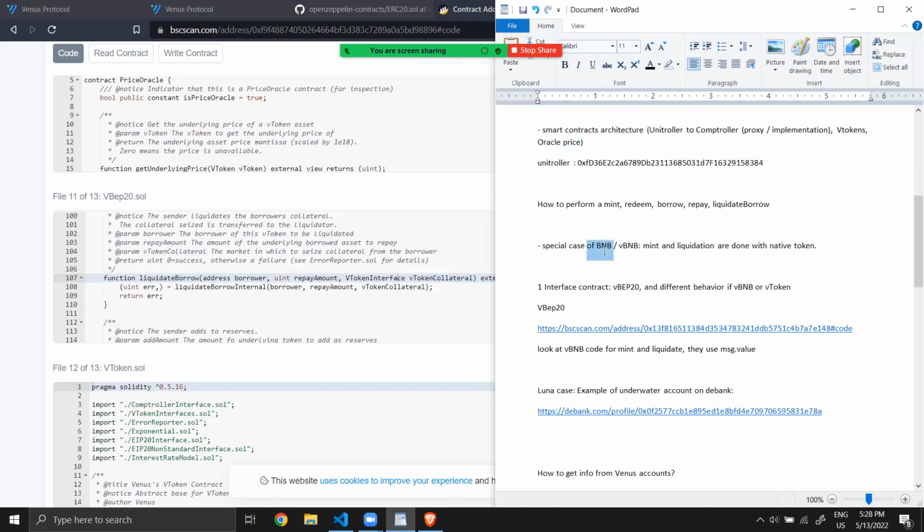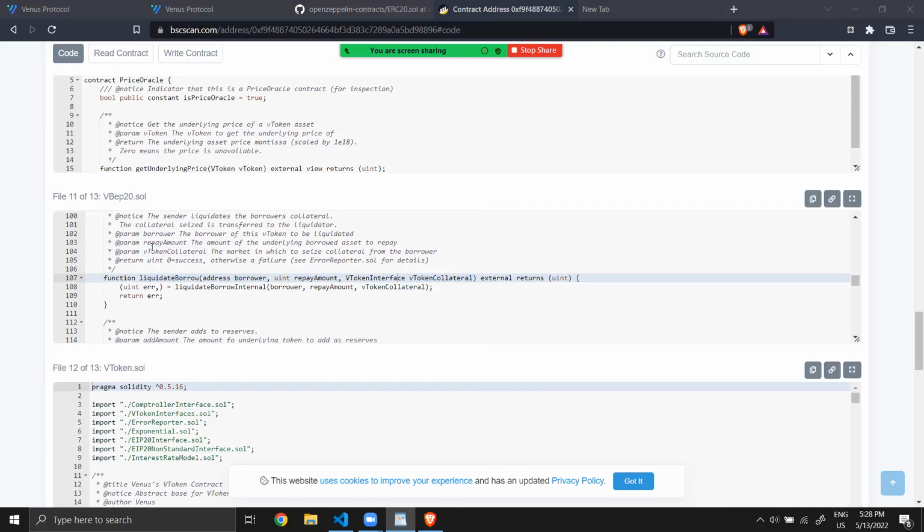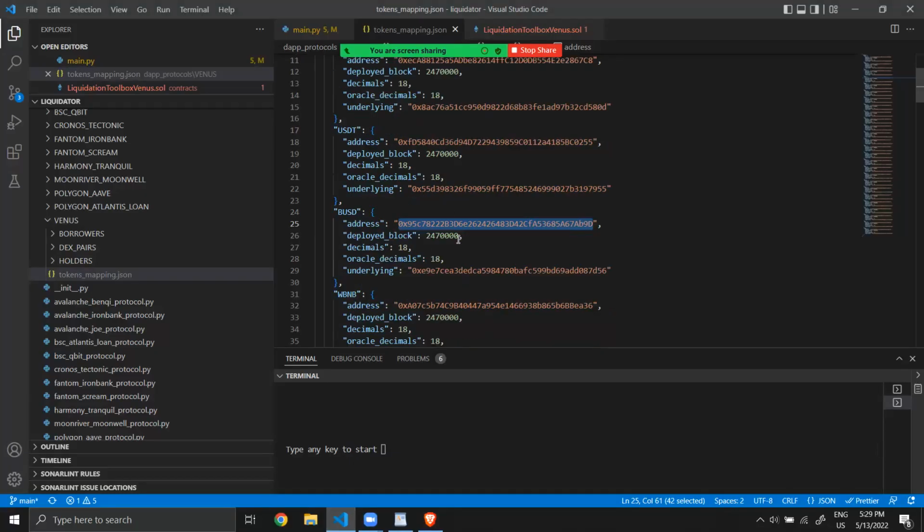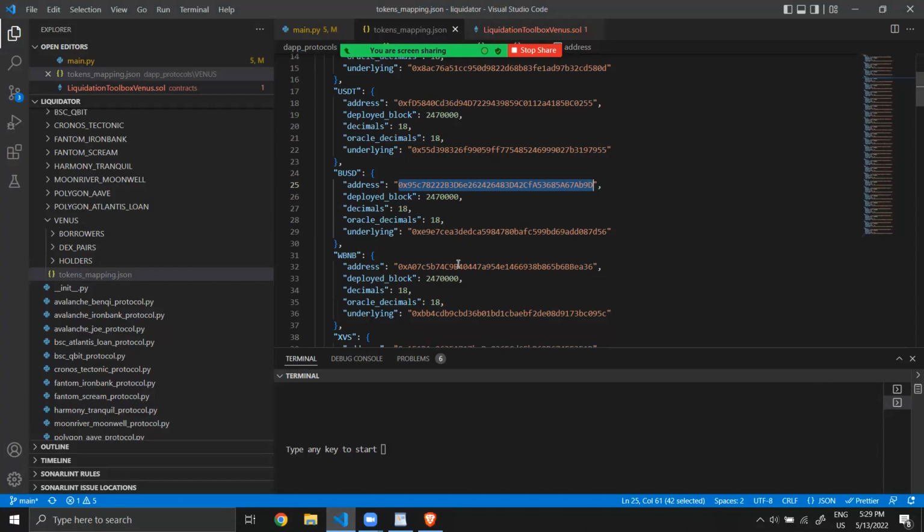Special case of BNB. All the V tokens on Venus are using this interface, but the behavior is either a VToken or a specific version, only for BNB, and the wrapped version of BNB. Why? I will go to the code of VBNB.